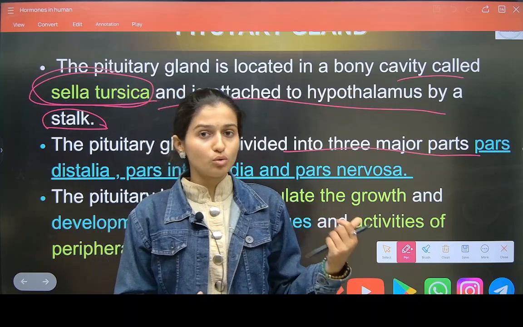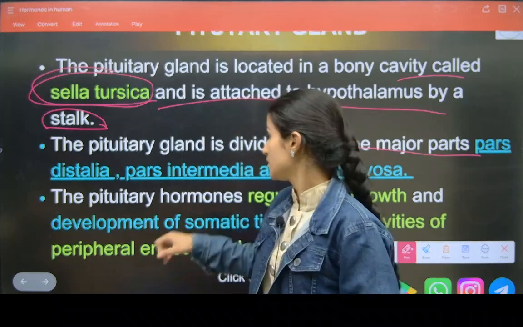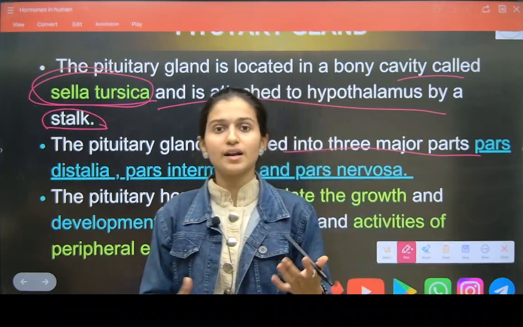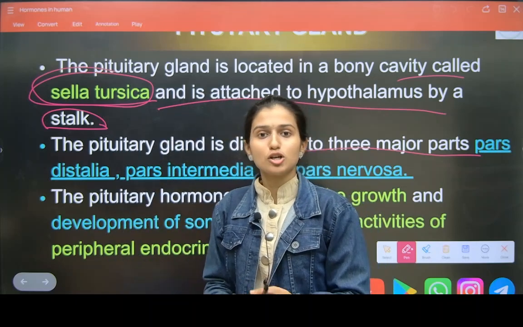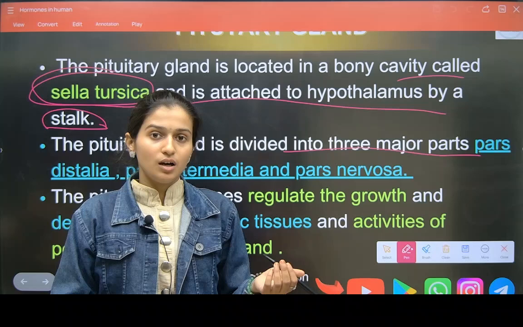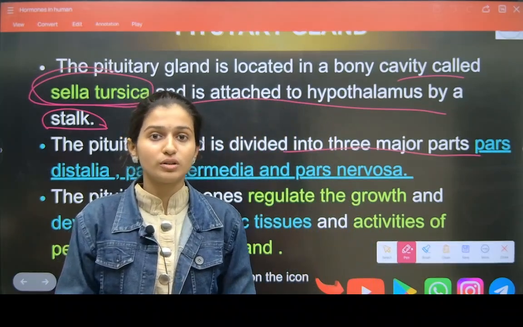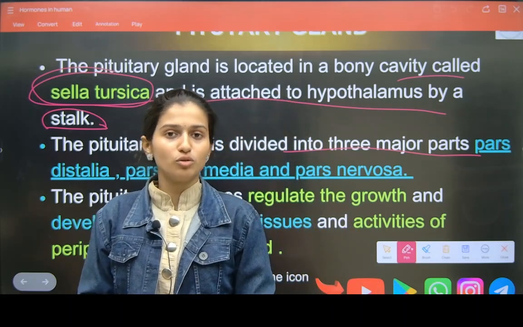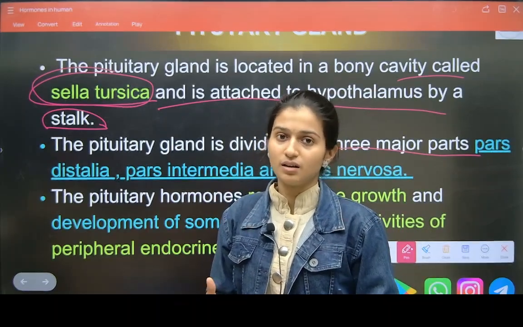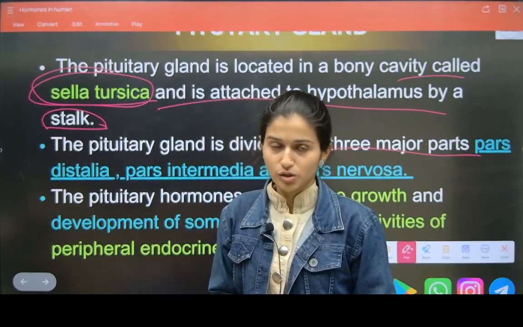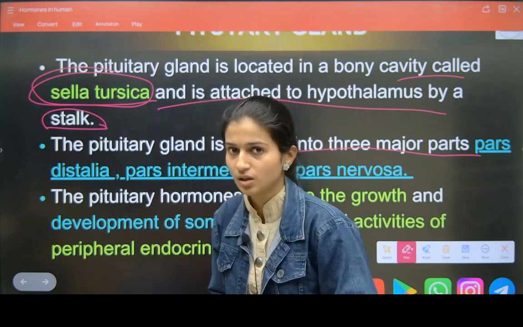This is important because it secretes melanin. You know, our skin color and eye color change because of melanin only. Then various hormones, like for example for regulating BP, vasopressin is secreted. Then oxytocin, we call it the love hormone, which is important in female and male both. Female mostly because they produce milk in the breast because of oxytocin only. Then the uterus is contracted because of oxytocin only during childbirth.